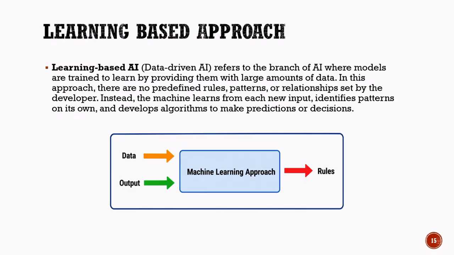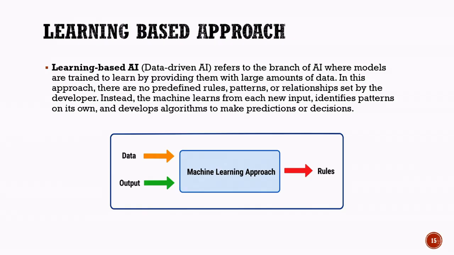For example, if we want an AI system to identify spam emails, we can provide it with thousands of examples of spam and non-spam emails. By analyzing these examples, the system learns the characteristics of each category and develops its own method for classifying new emails. As shown in the diagram, the model receives data along with the expected outputs.